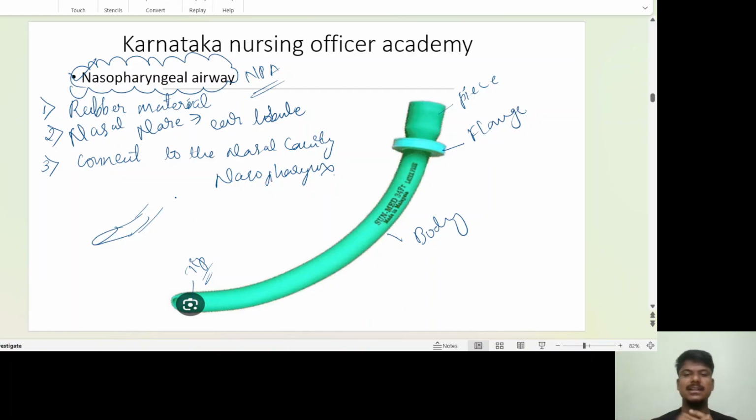After it has gone fully inside, fix the nasopharyngeal tube with elastoplast. This is the main technique used. If they ask what technique is used to insert it, the answer is corkscrew.